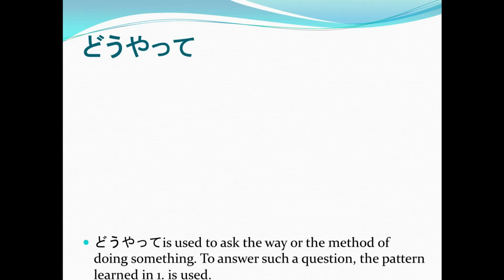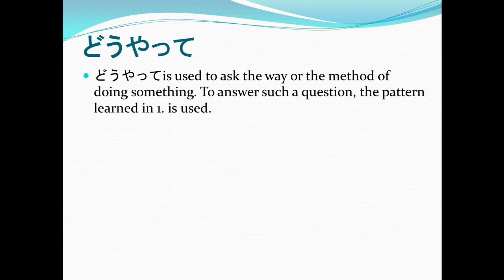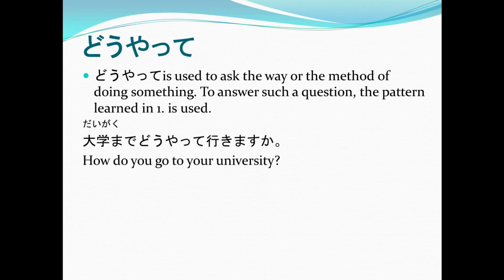Now guys, let's discuss doyatte. Doyatte is used to ask the way or the method of doing something. To answer such a question, the pattern learned in 1 is used. Example, Daigaku made doyatte ikimasu ka? Again, Daigaku made doyatte ikimasu ka?